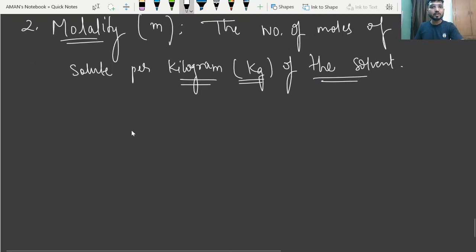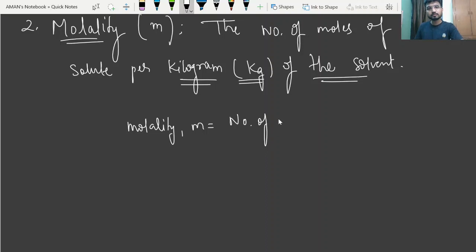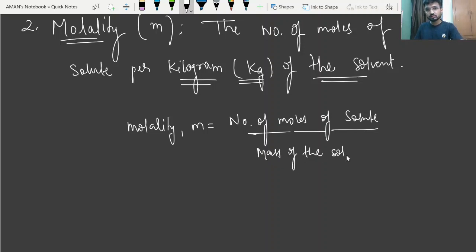Okay, see beta. So now again I can also write the formula. Molality, that is represented by small m, will be equal to the number of moles of solute divided by, beta, the mass of the solvent in kg.